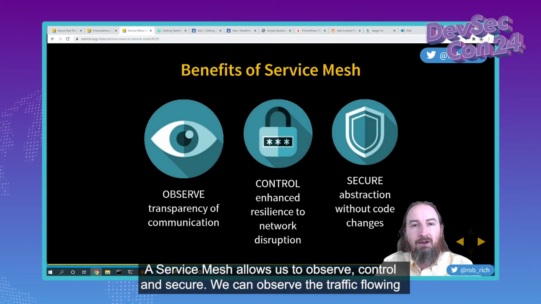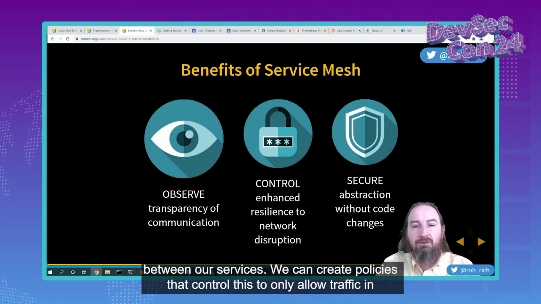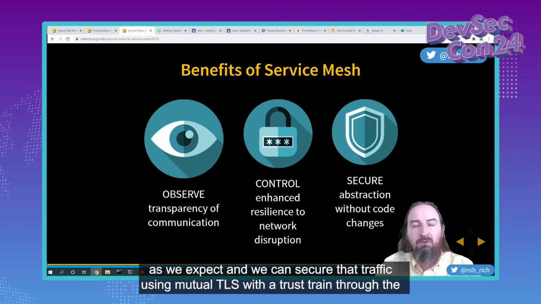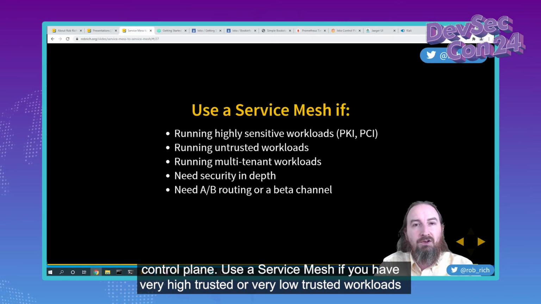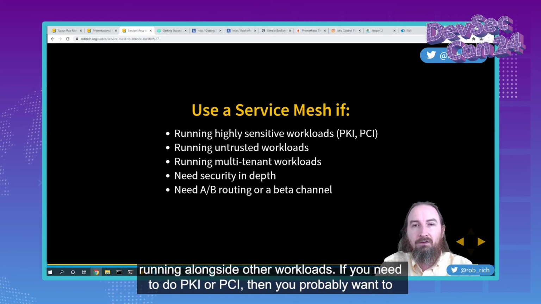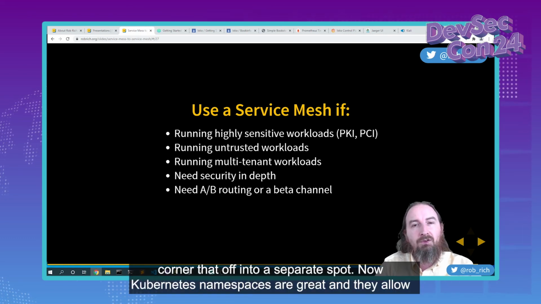A service mesh allows us to observe, control, and secure. We can observe the traffic flowing between our services. We can create policies that control this to only allow traffic in as we expect. And we can secure that traffic using mutual TLS with a trust chain through the control plane. Use a service mesh if you have very high trusted or very low trusted workloads running alongside other workloads. If you need to do PKI or PCI, then you probably want to corner that off into a separate spot.